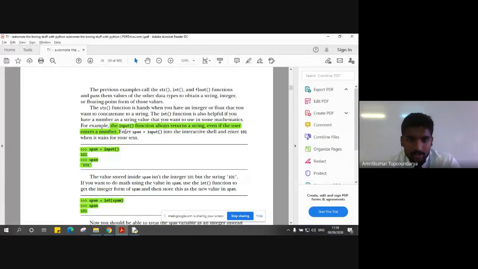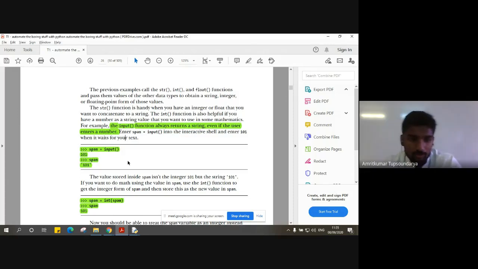And like I said, the input function always returns a string. Even if the user enters a number, it will store that number in the form of a string, and whenever that variable is prompted to output, the value stored in that variable will be shown in the form of a string.